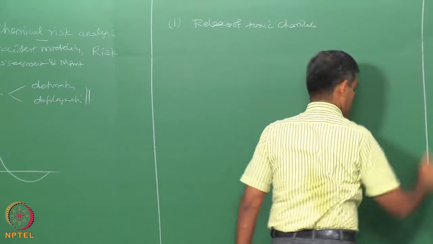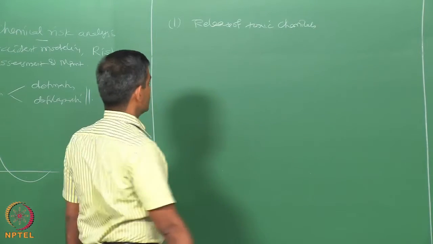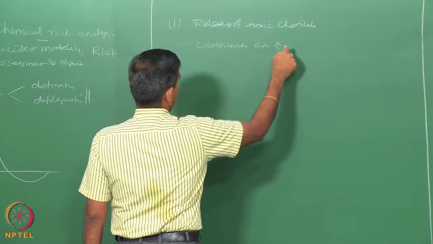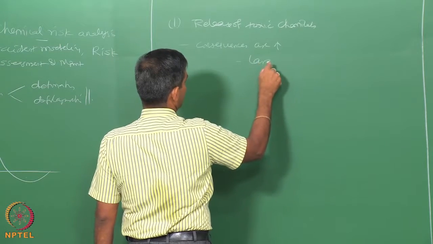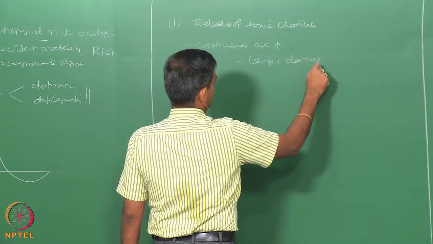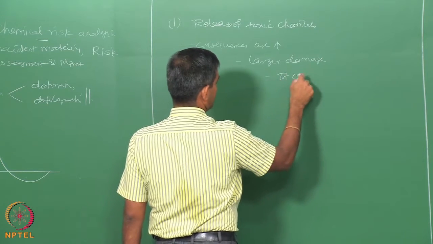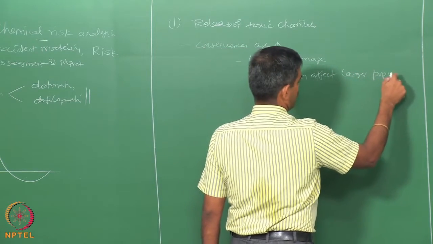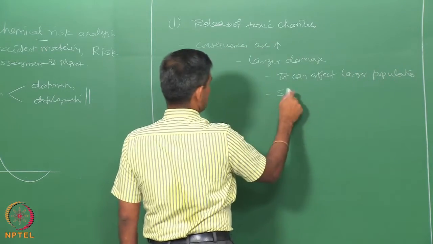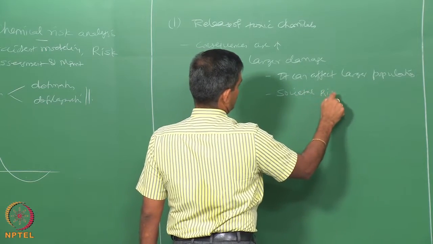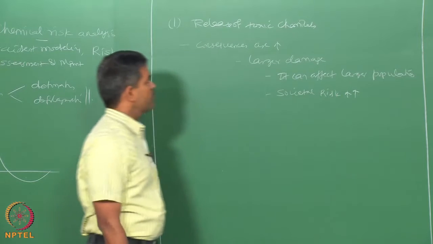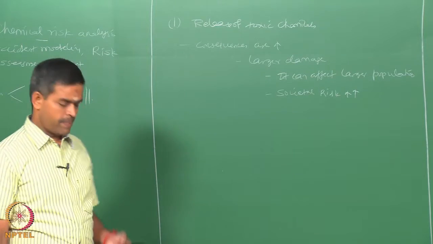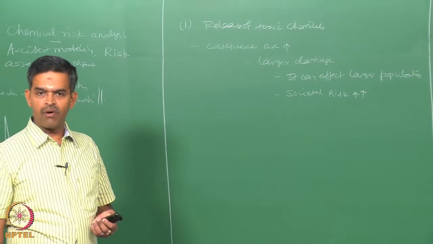So, one can see here, even though they are accidental, the consequences are very severe, because they can cause larger damage. It means it can affect a larger population. It means the societal risk is very high in terms of release of toxic chemicals. So, how do we mathematically model this, and what will be the steps involved in mathematically modeling this?